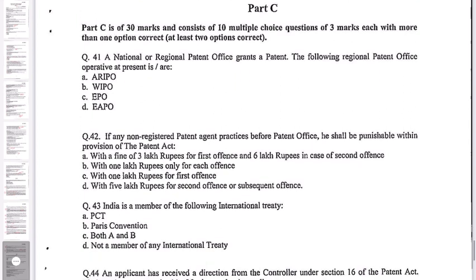Now we'll see part C, that is for 30 marks, and it consists of 10 MCQ questions for 3 marks each. So question number 1 is, a national or regional patent office grants a patent. The following regional patent office operative at present is or are A. ARIPO, B. WIPO, C. EPO, and D. EAPO. So here the correct options are A, C, and D, because WIPO is not a national or regional patent office.